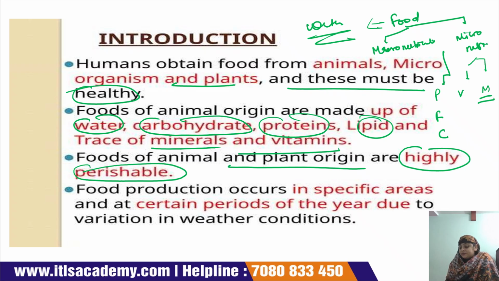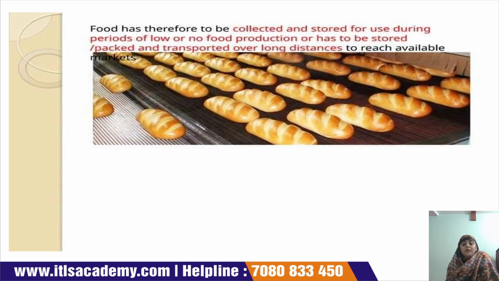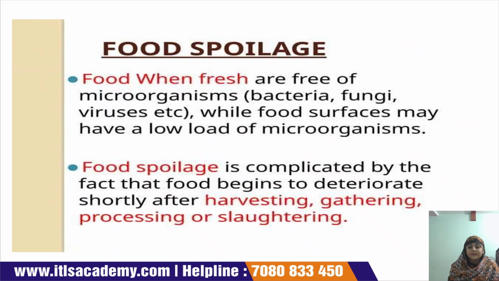Food production occurs in a specific area and at a certain period of the year due to variation in weather conditions. Food has therefore to be collected and stored for use during periods of low or no food production, or has to be stored, packed and transported over a longer distance to reach available markets.